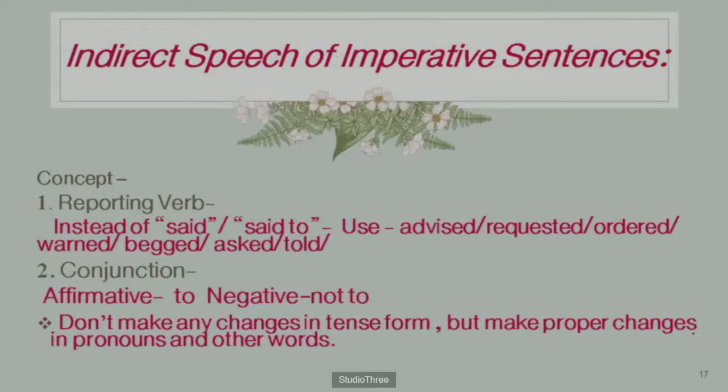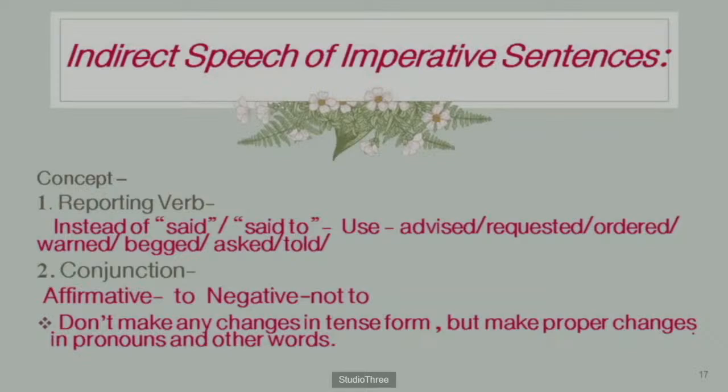So what is the reporting verb? Said or said to. We have to use advised, requested, ordered, warned, begged, asked, told, urged, commanded. Compare affirmative to negative. If the sentence is negative, like don't, we have to use not to. Don't make any changes in tense form.